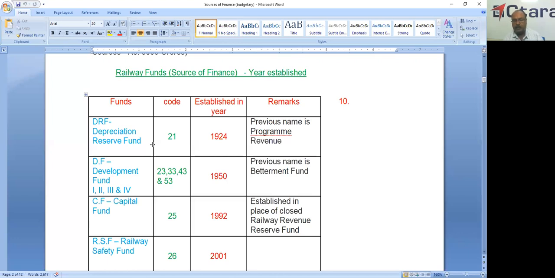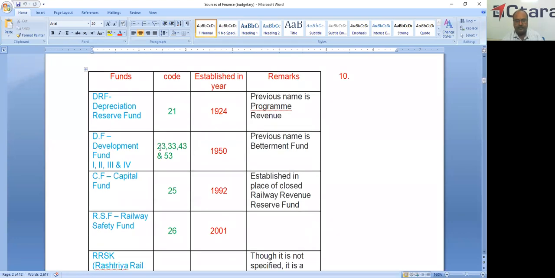The numerical code, the first two digits, is 21. This numerical code is the first two digits in the capital allocation. In the revenue allocation, the first two digits represent the erstwhile demand number, whereas in the capital allocation, the numerical code is the source of finance for the first two digits. So this is the oldest working fund.